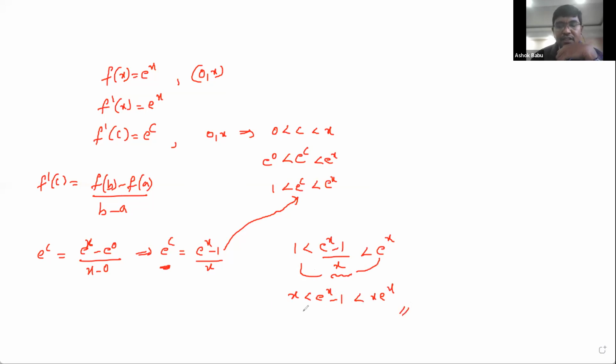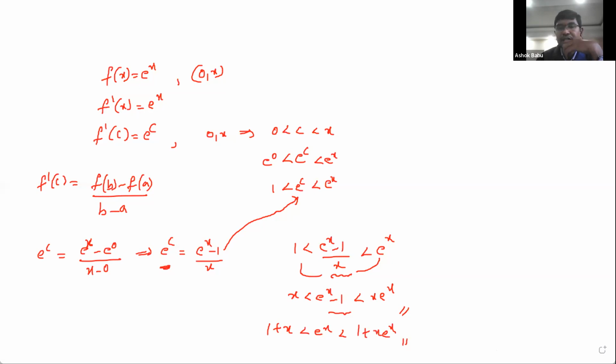If you want clarification regarding this, this minus 1 you also need to put on both sides, that is 1 plus x is less than e power of x is less than 1 plus x into e power of x, is the solution. If you want, take a screenshot and also compare it with the given problem.